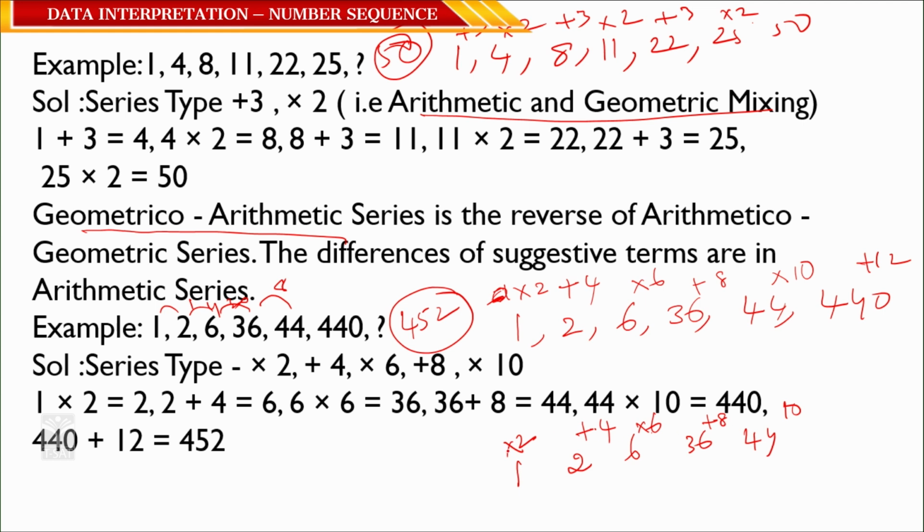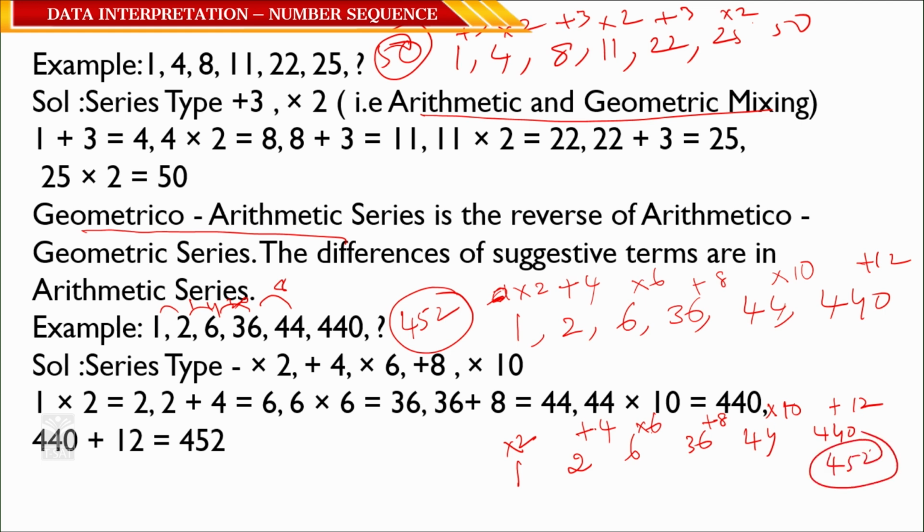So here, first multiplication, next addition, next multiplication, next addition. The next multiplication is into 10: 44 times 10 is 440. Next addition comes: 2, 4, 6, 8, 10, so the next number is 12. So we have 440 plus 12, 452. So the answer is 452.